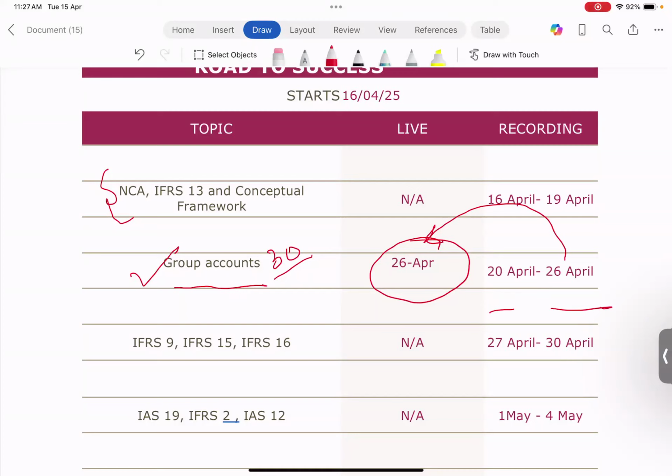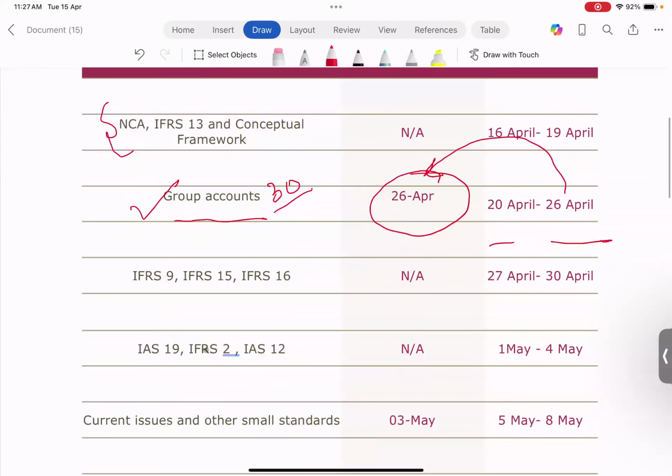Group accounts is very important because it's the pre-populated spreadsheet, which not everyone is comfortable with, right? So this is going to be a really helpful session for you. That's why I have placed it second. Then I've already completed these two areas in my regular batch, so there will be no live class on that. But yes, the live class has been recorded, so you will see that in the recorded section.